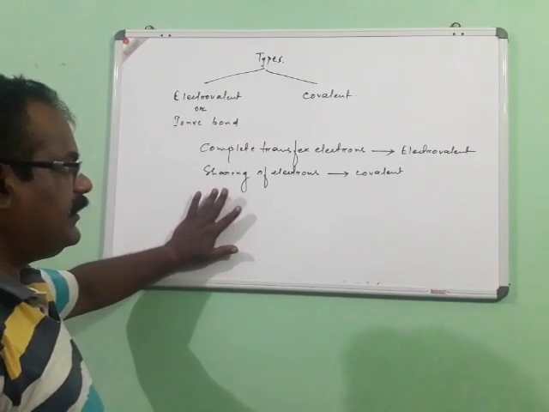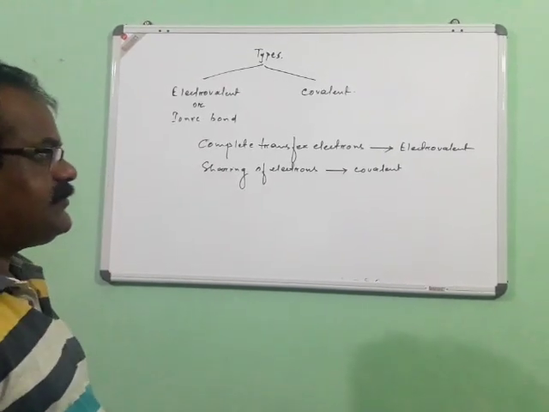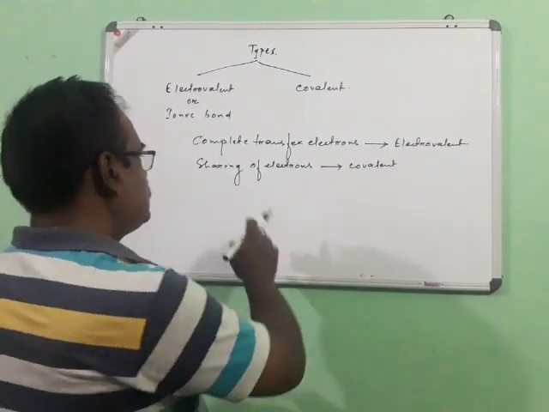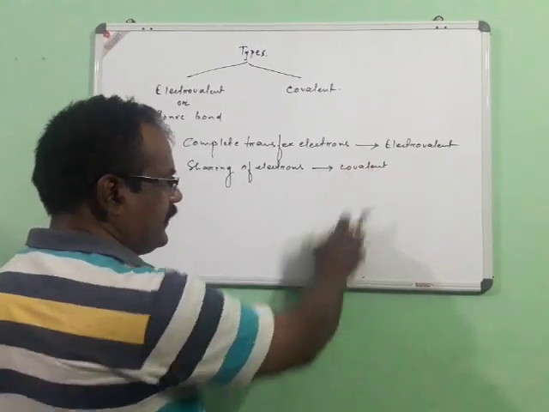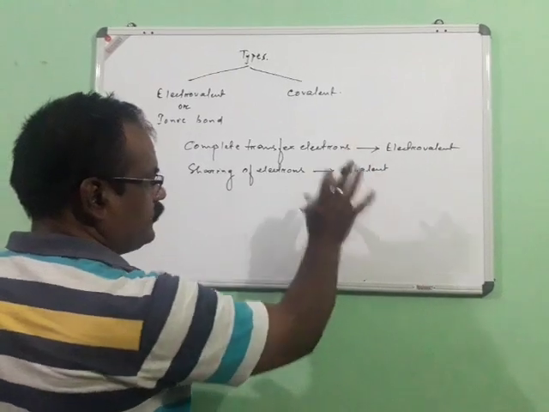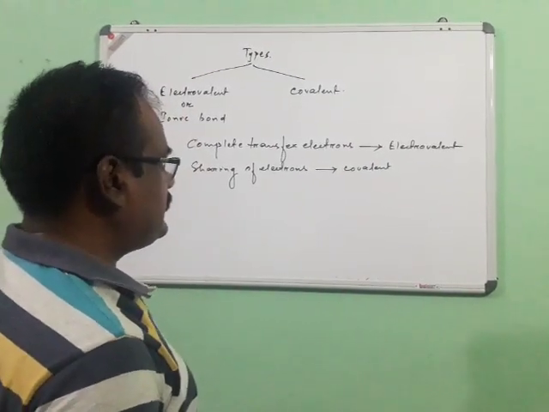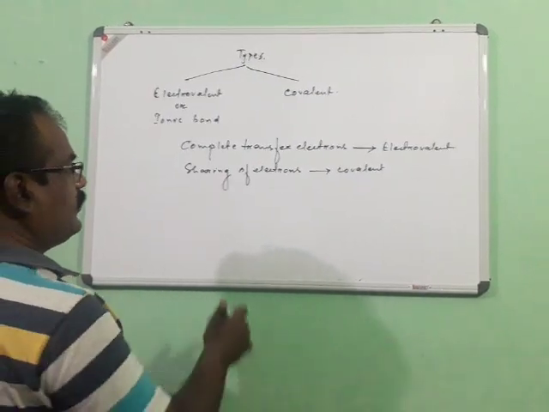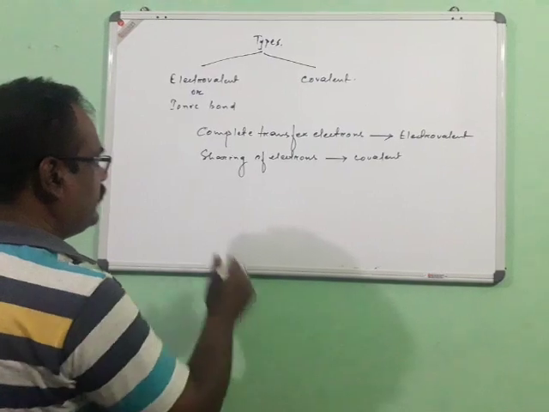One is electrovalent, which is formed by complete transfer of electrons, or the property is called electrovalency. Similarly, sharing of electrons is a covalent bond, or the property is said to be covalence.